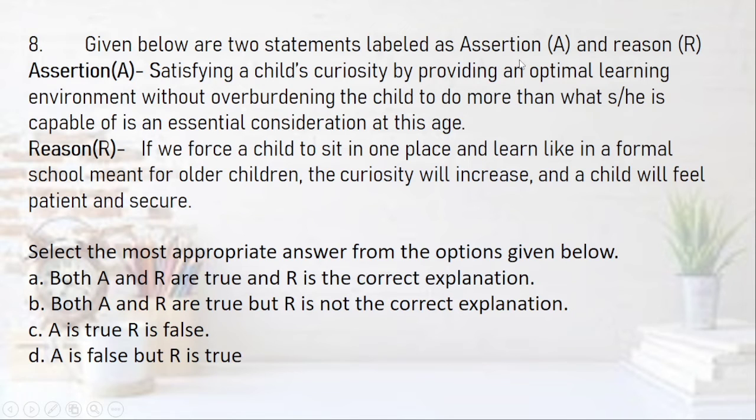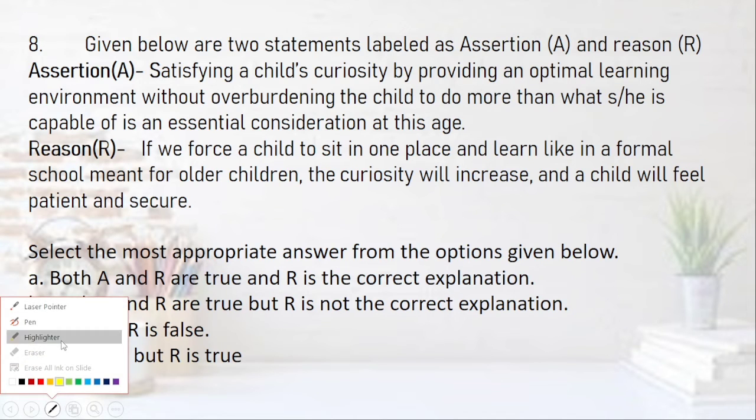Question number 8. Assertion: satisfying a child's curiosity by providing an optimal learning environment without overburdening the child to do more than what he or she is capable of is an essential consideration at this age. What do you think? Satisfying a child's curiosity is important or no? Reason is that if we force a child to sit in one place and learn like a formal school meant for older children, the curiosity will increase and a child will feel patient and secure. I do think that this is correct.